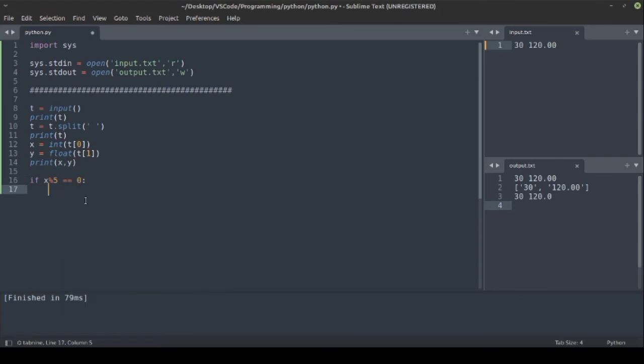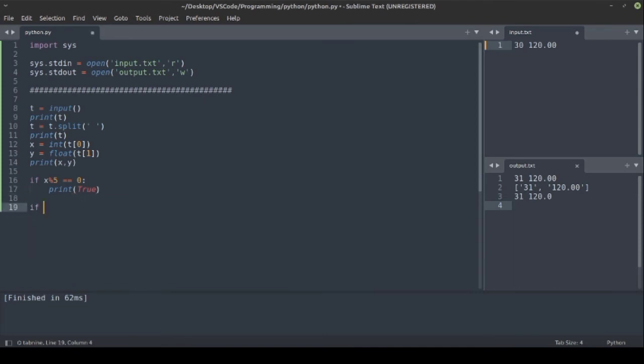If this condition is satisfied then we will print true, just for testing purposes. Let's run this program, and you can see true got printed as 30 is a multiple of 5. Now let's change this to 31 and check whether it works. Here you can see true is not printed, as only if the condition is satisfied does true get printed. Let's change this to 30 again and take the second condition.